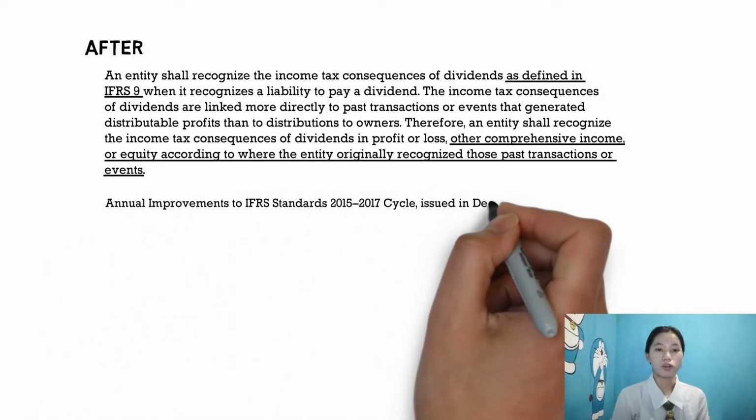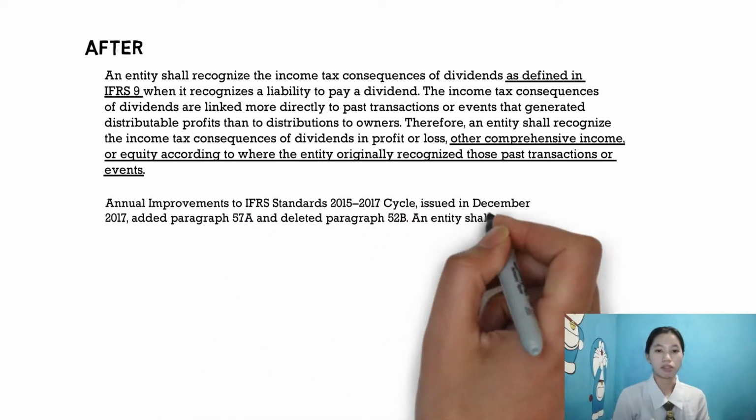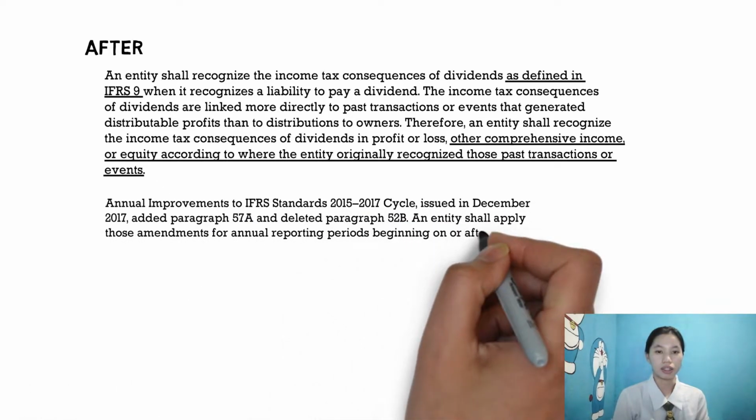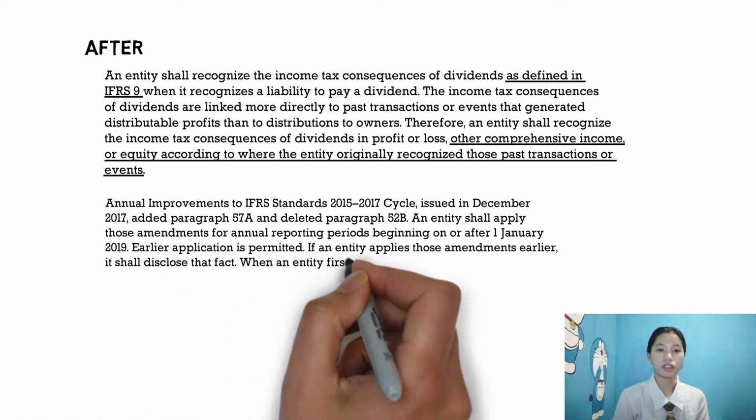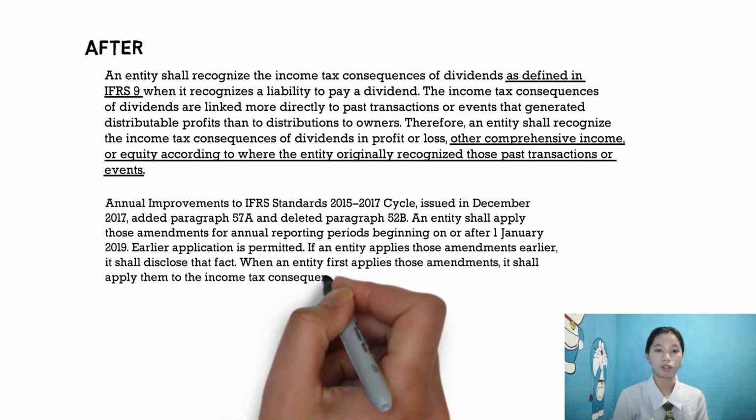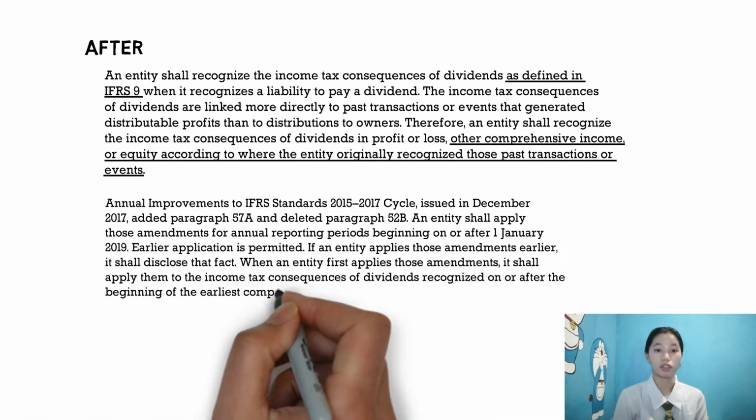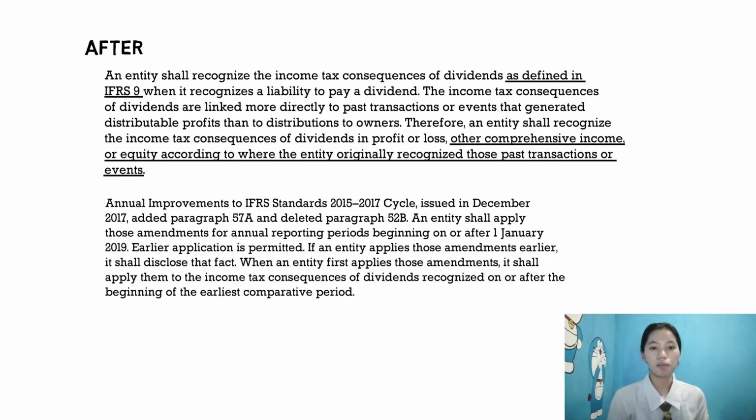So annual improvements to IFRS Standards 2015-2017 cycle issued in December 2017 added paragraph 57A and deleted paragraph 52B. An entity shall apply those amendments for annual reporting periods beginning on or after January 1, 2019. Earlier application is permitted. If an entity applies those amendments earlier, it shall disclose that fact. When an entity first applies those amendments, it shall apply them to the income tax consequences of dividends recognized on or after the beginning of the earliest comparative period.